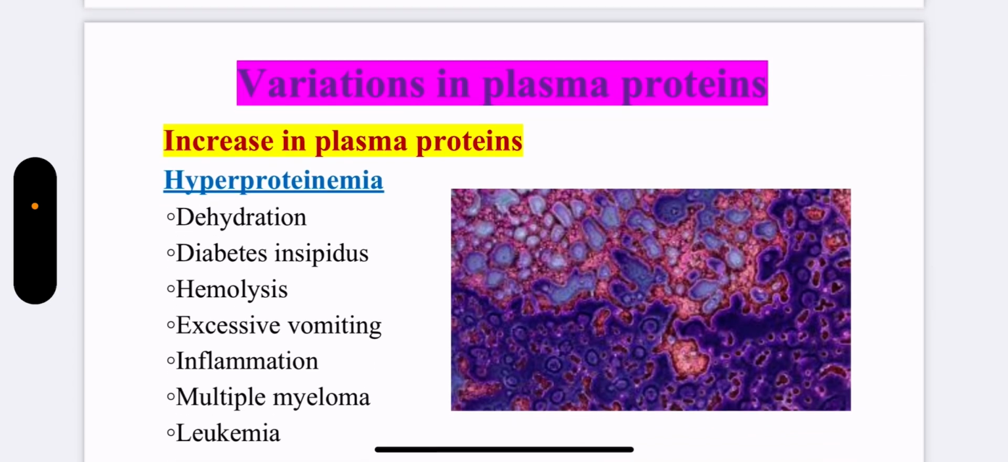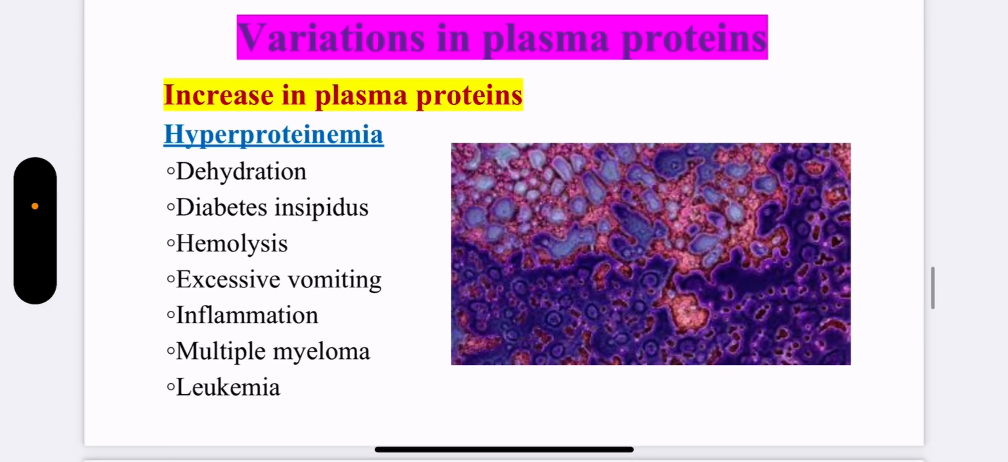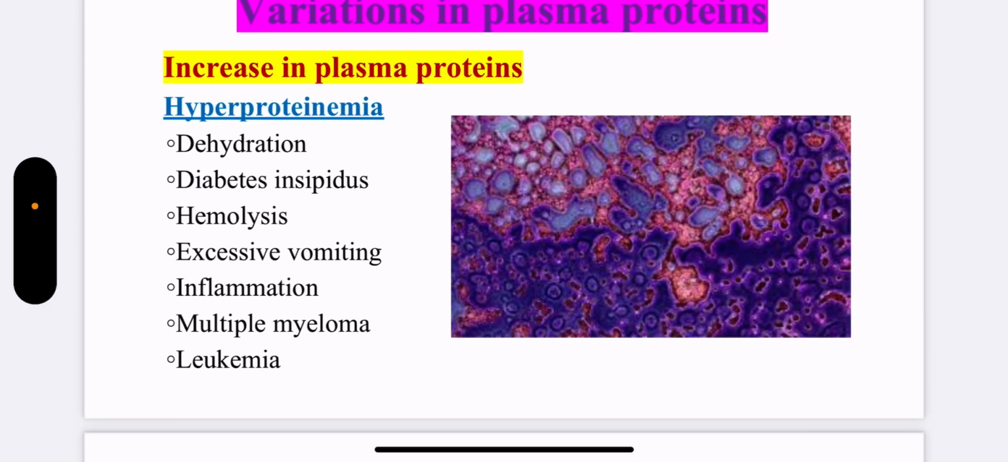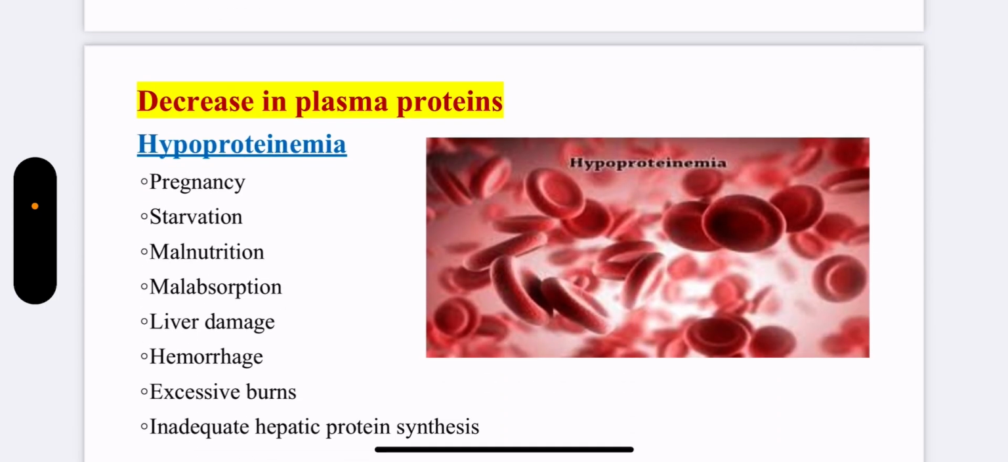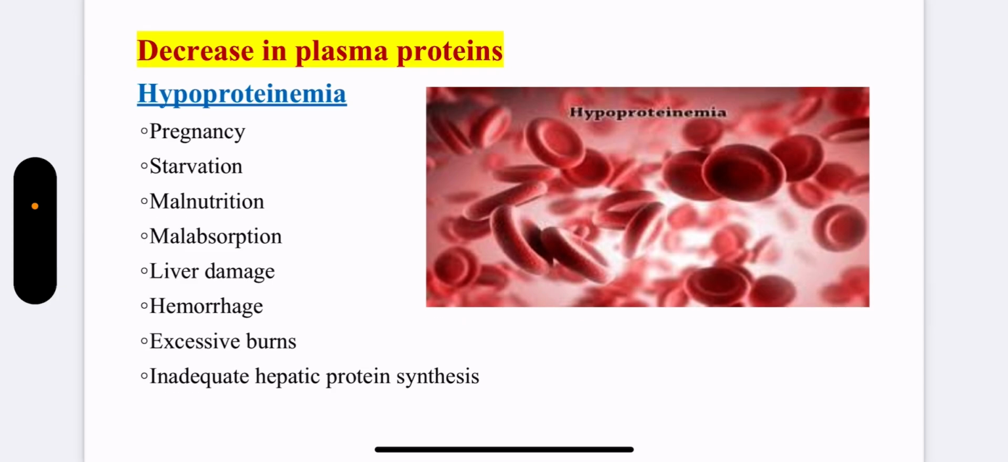Now, there are certain conditions in the body where these plasma proteins get altered. Increase in the plasma proteins is called hyperproteinemia. It is seen in case of dehydration, diabetes insipidus, hemolysis, excessive vomiting, inflammation, multiple myeloma, and leukemia. Opposite to it is decrease in the plasma protein concentration. The term is hypoproteinemia. And it is seen in case of pregnancy, starvation, malnutrition, malabsorption, damage to the liver, hemorrhage, excessive burns, and whenever there is inadequate protein synthesis inside the liver.